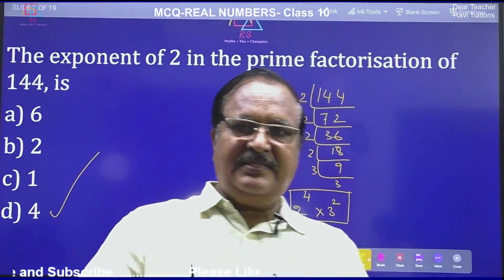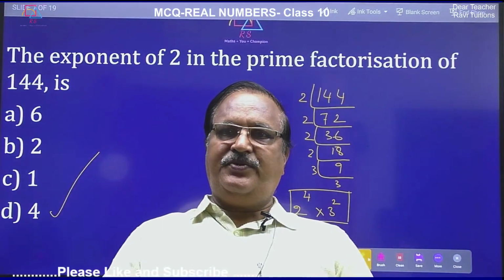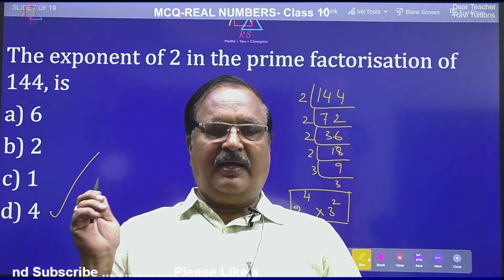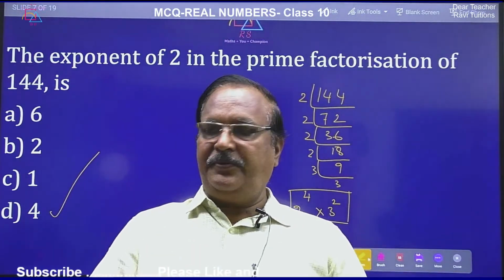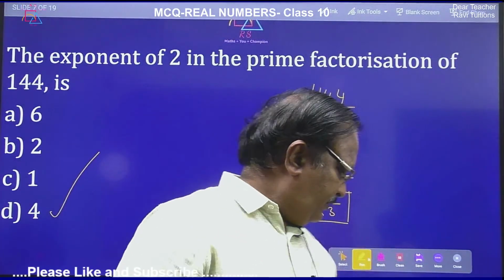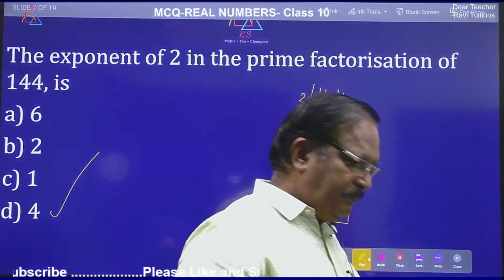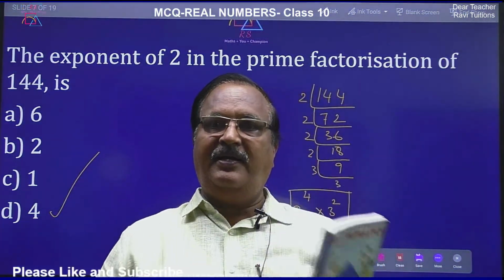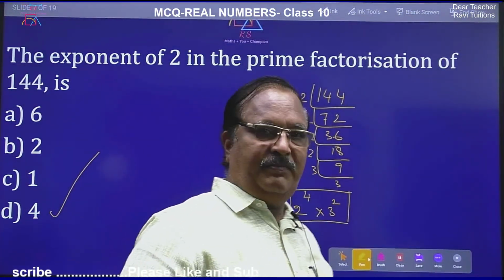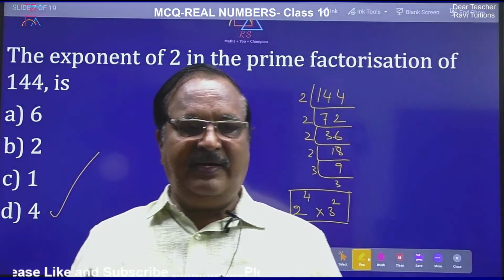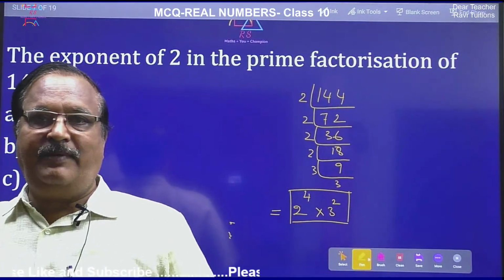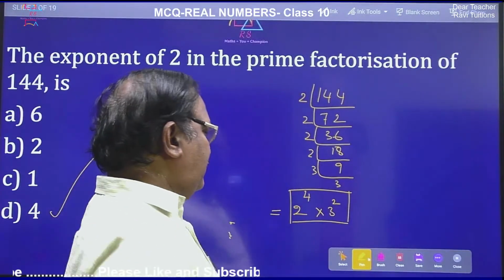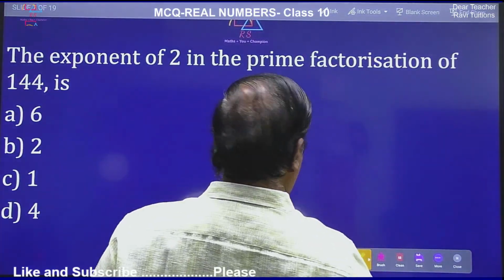Meanwhile, if somebody is having any doubt in this chapter, you can ask. I will take up some time after this and then I will explain to you. You have to give the page number, exercise number, and question number. Then I will take it up. I have an NCERT book with me, so I can explain to you. So then let us go to another question.